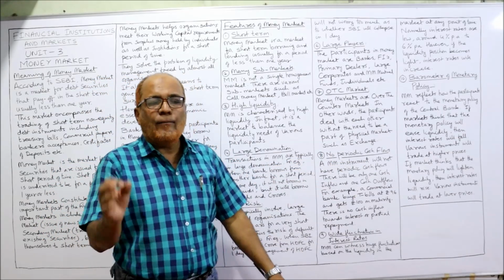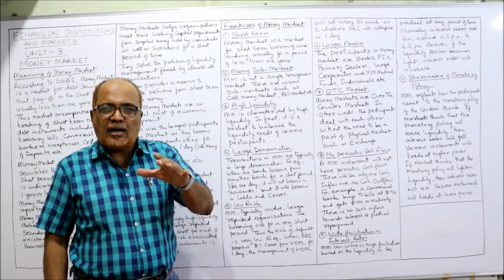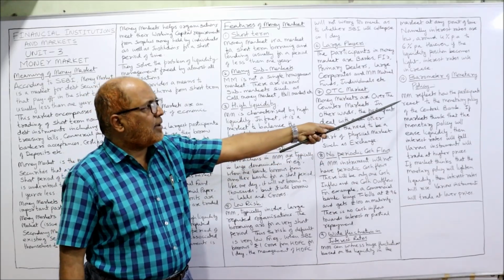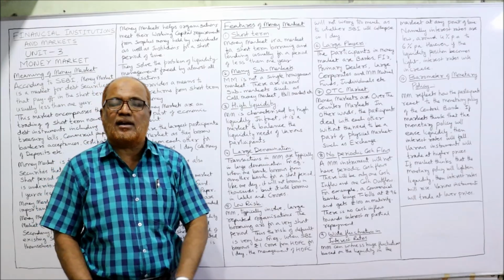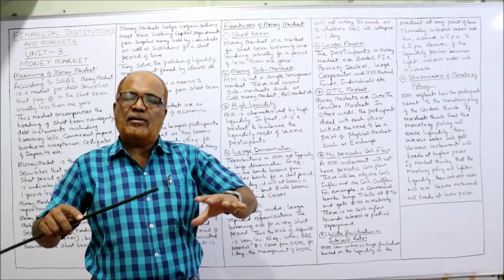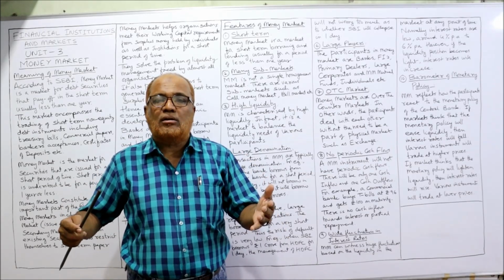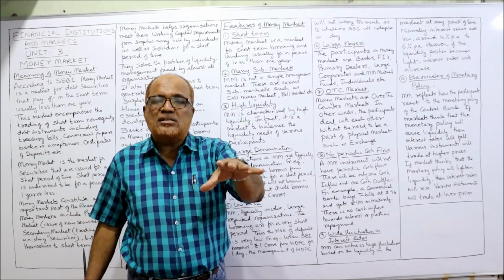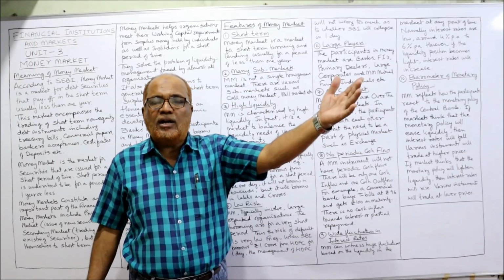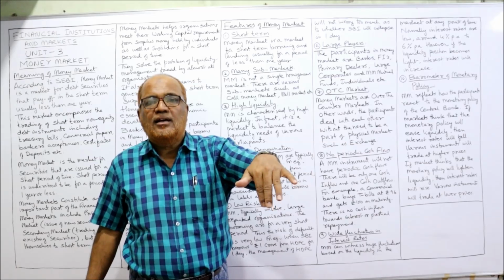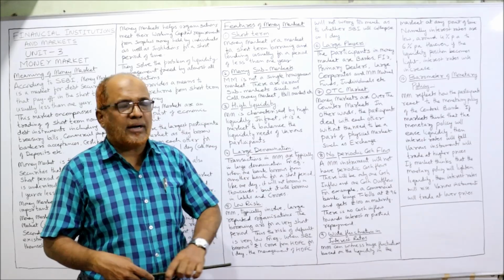The last one is barometer of monetary policy. Participants of the money market reflect how they react to the monetary policy of the central bank. When the monetary policy is framed by the government or central bank, what is the reaction of the participants of the money market? The monetary policy is reflected in the money market by seeing the changes in the participants.